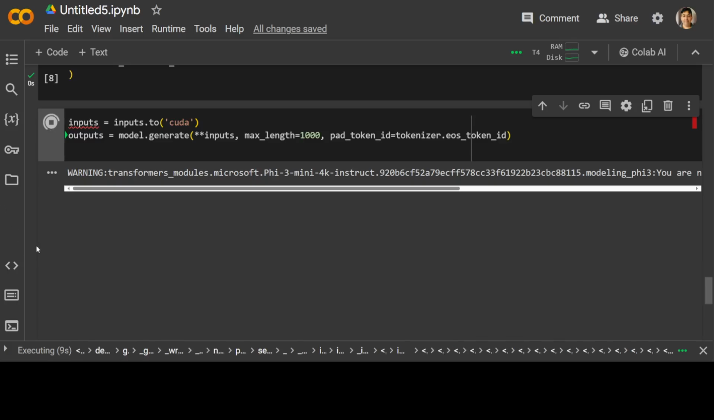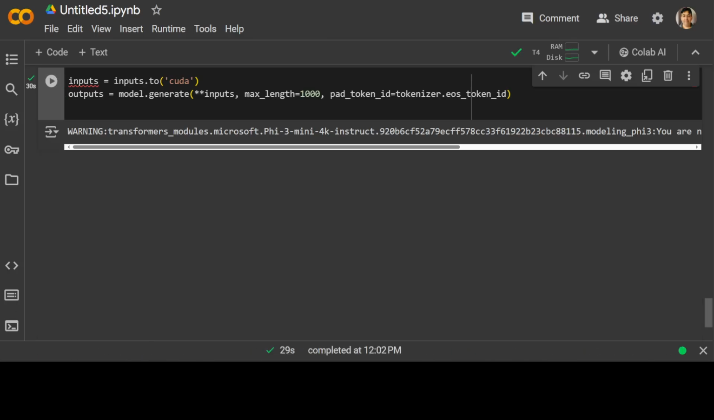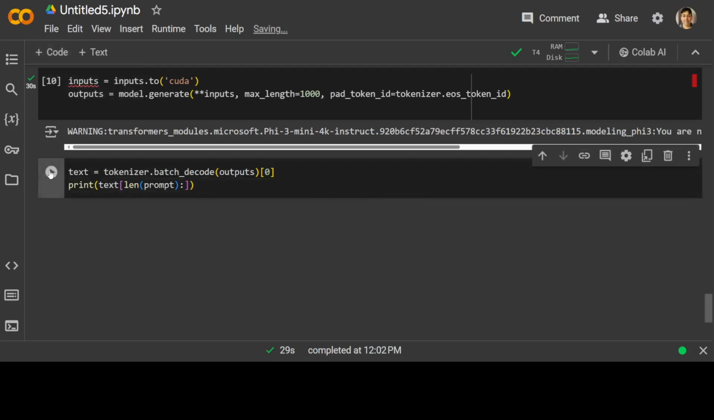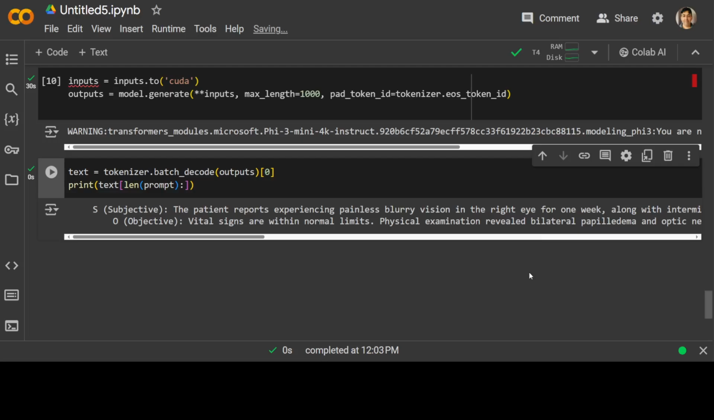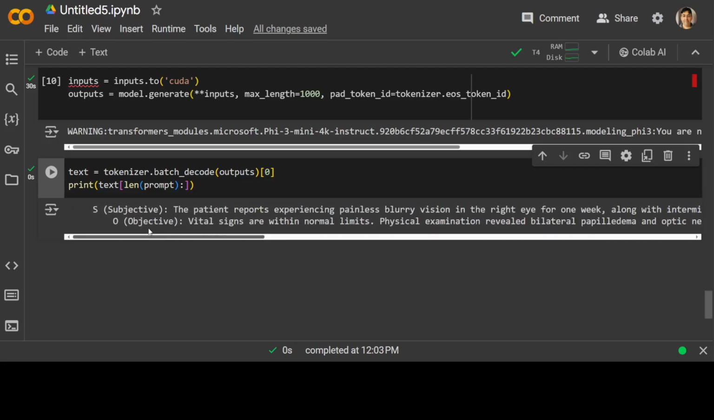It takes a bit of time because the model is generating the output as per our prompt. The model has generated the output. Let's try to print it out. I'm decoding it with the tokenizer and then printing it. There you go. So subjective and objective. Amazing stuff. There you go. So it has summarized it in a proper subjective objective way.